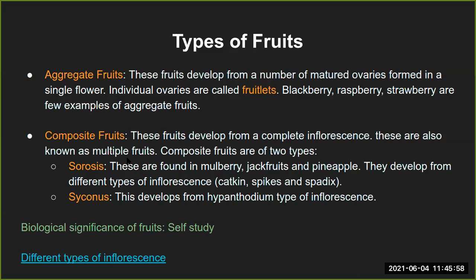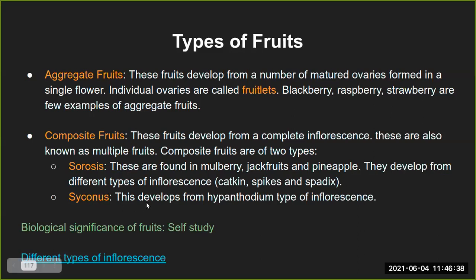The examples or the subtypes of these are the Sorosis and Syconus. Sorosis is found in jackfruit and pineapple specifically, and mulberries. I don't know if you have seen or tasted mulberries, so I'm not talking about it. But jackfruit and pineapple, surely you have seen, so it's easier to visualize what this Sorosis type is. They develop from different types of inflorescence, for example spikes or the spadix. These spikes that you can see on the pineapple and jackfruit are a typical type of composite or multiple fruits.